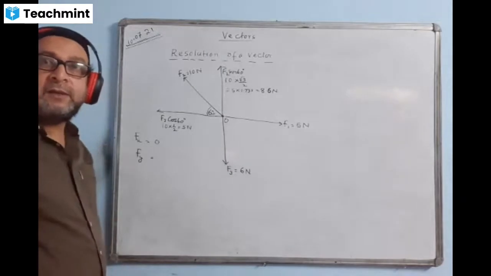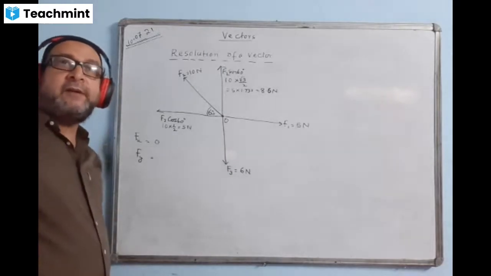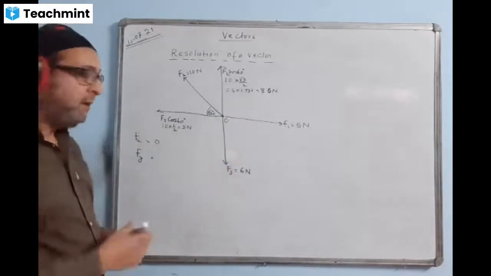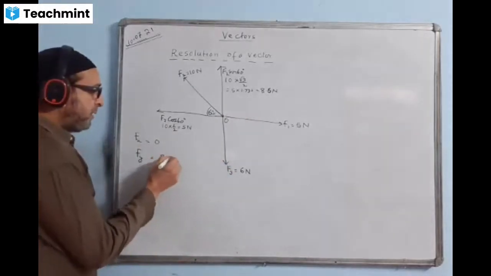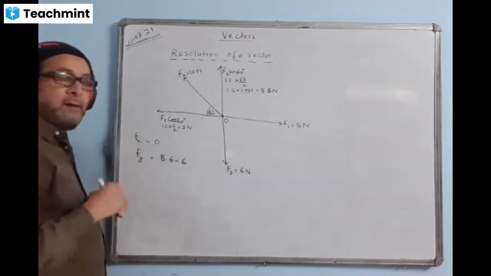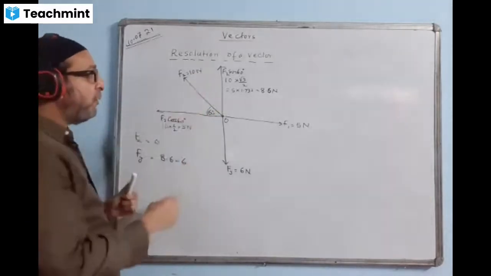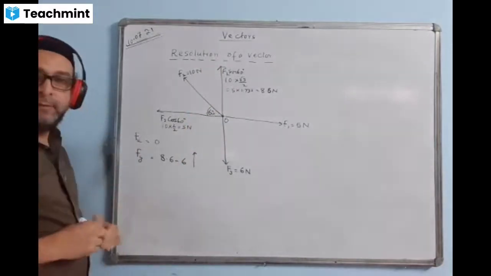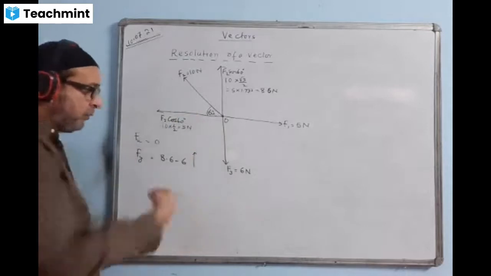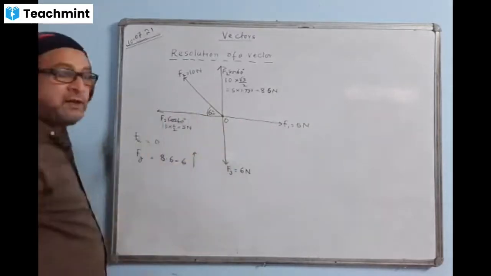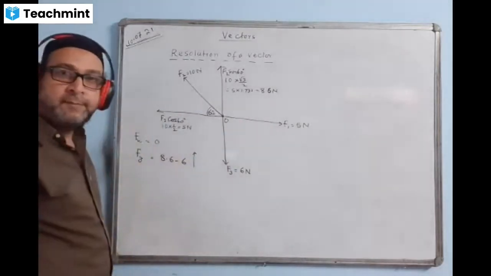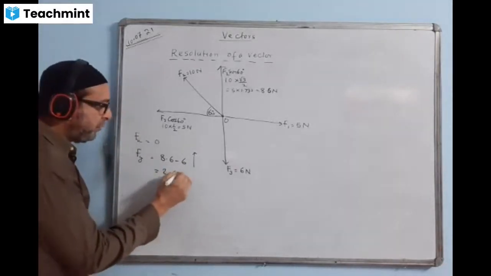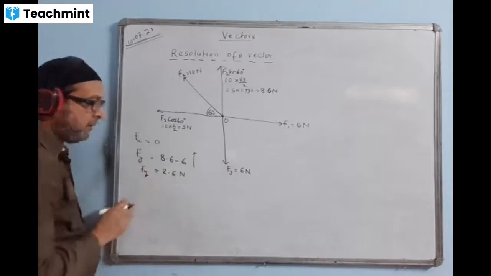Let us subtract bigger minus the smaller, and the direction of the bigger one will dominate. Which is bigger? 8.6 is bigger or 6 is bigger? We say 8.6. So you have to do 8.6 minus 6. The direction of the bigger one is upward, so I'll mark upward. If the down one is bigger, I'll write downward. Here they are equal, so I will not give direction because the answer is coming 0 here. The answer will come 2.6 Newton, Fy.